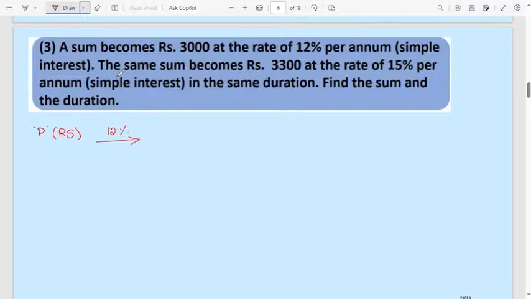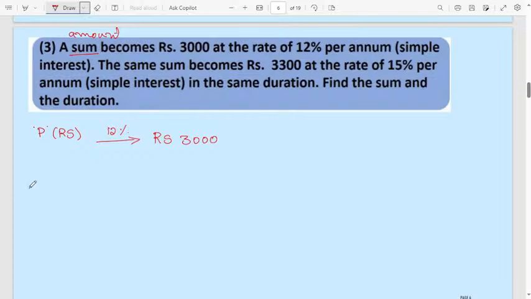The sum is nothing but the amount. Sum and amount are both the same, you can use both words. Don't get confused. Here they have given the amount is 3,000 at the rate of 12% per annum simple interest. The same sum becomes 3,300 at the rate of 15% per annum.